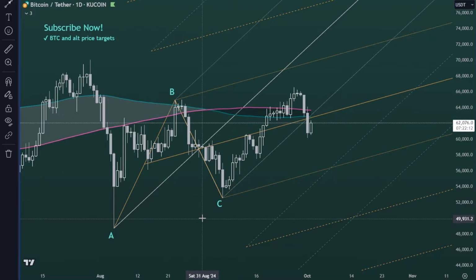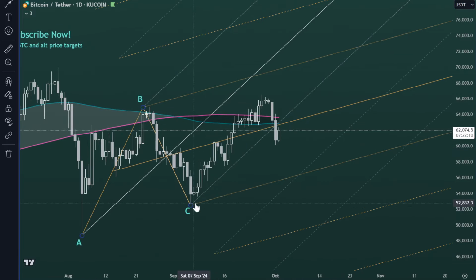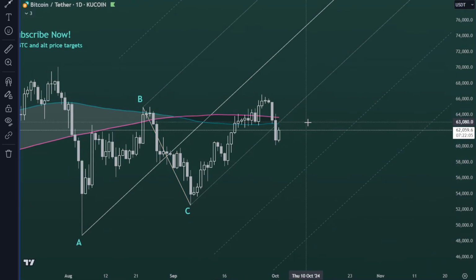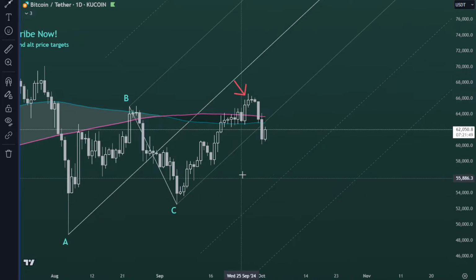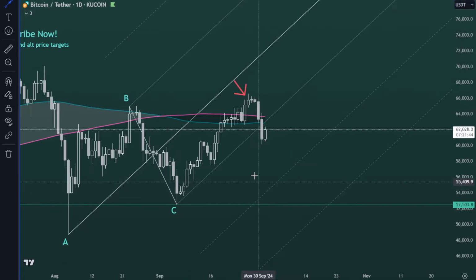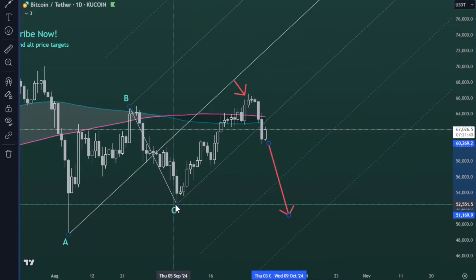So right here, notice that when price came up from the pivot C, let's just remove the modified shift first. Just look at this pitchfork. As price went up from the pivot C, it did not touch the median line. So that is a case of failure, a price failure of the median line, and this is a very bearish indicator. Whenever we look at price failures, the natural target of such failures would be the 53K right here, which is the pivot C.